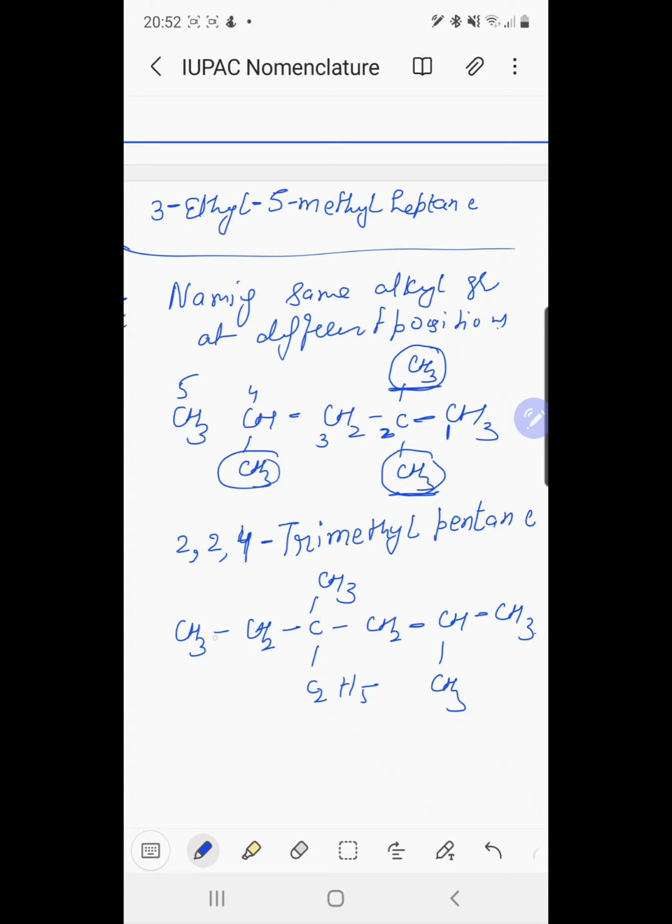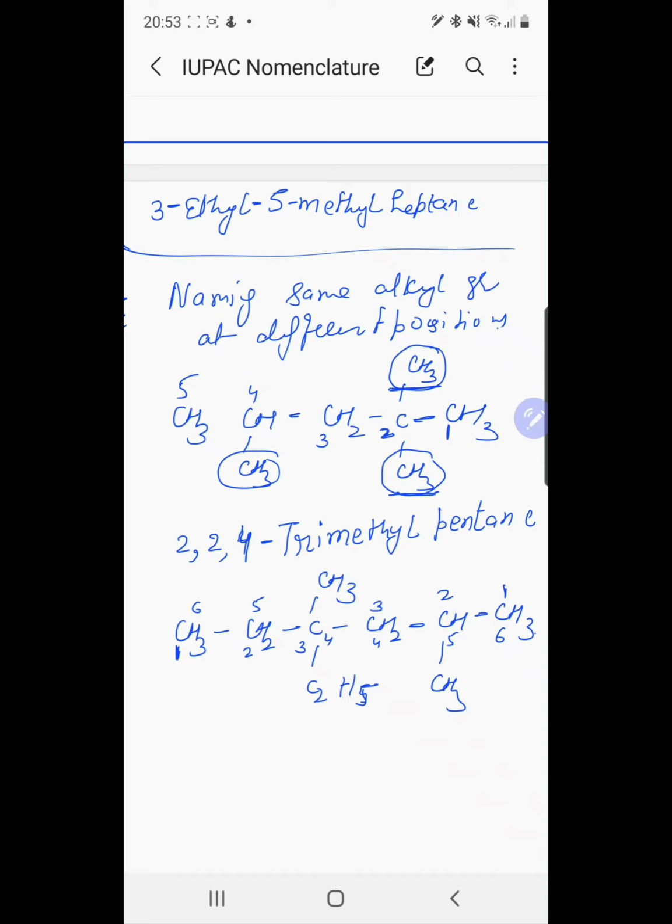If we start the numbering from this end, 1, 2, 3, 4, 5, 6, no, this is not correct, because we have two substituents at the fourth position and one at the second position. So we start the numbering from this end, 1, 2, 3, 4, 5, 6.